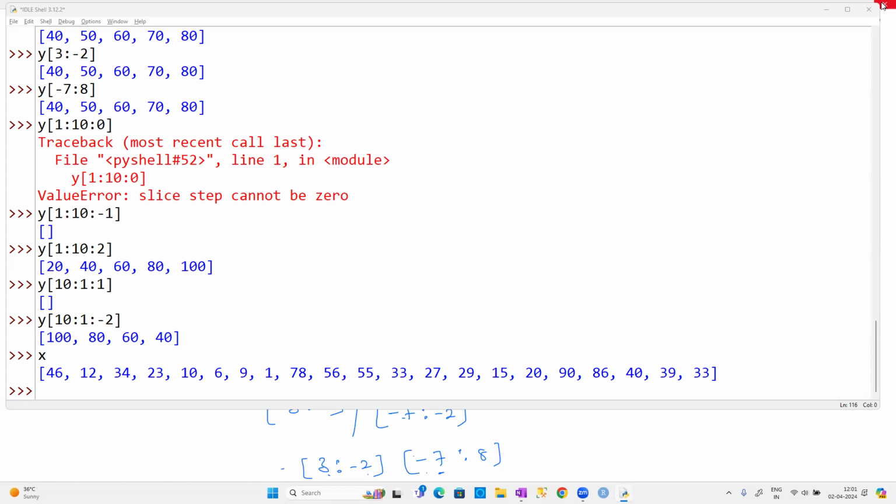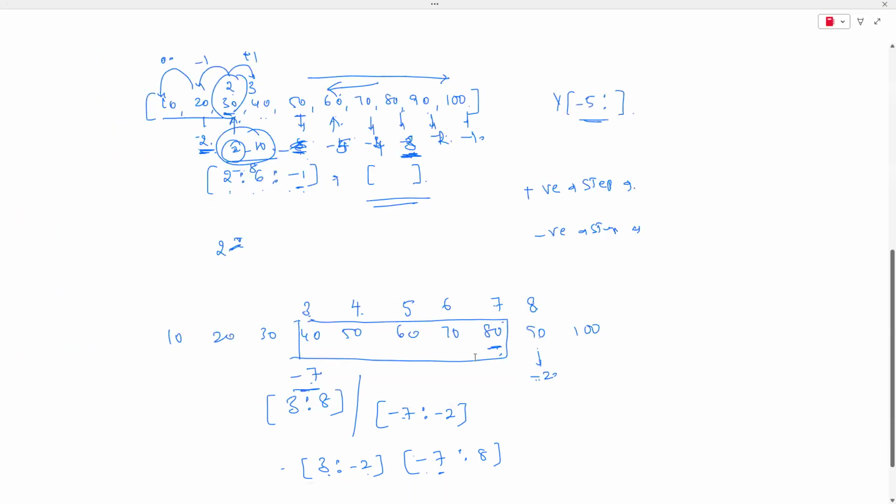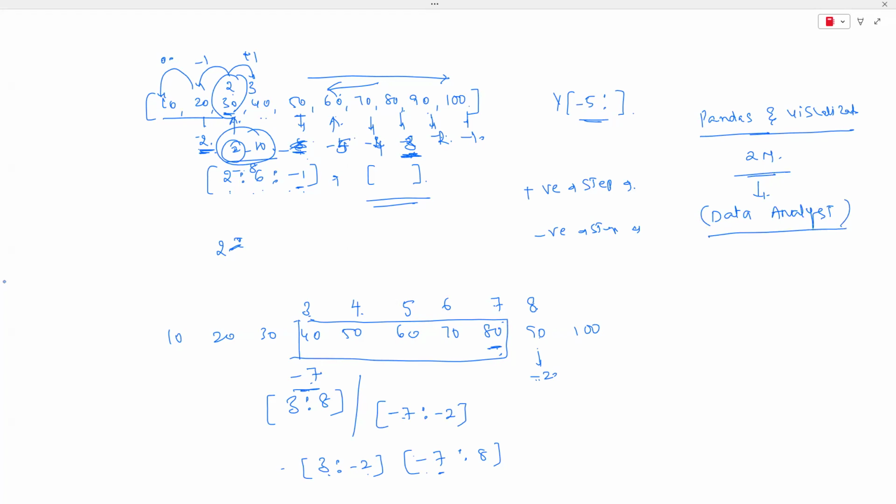See, we have different modules. Once machine learning is completed, I'll tell you at different levels. It depends on your expertise. If you complete just pandas and visualization, this may take somewhere around 2 months. After 2 months, depending on your experience and expertise, you can apply for data analyst jobs. Why? Because for a data analyst, pandas and visualization is sufficient.